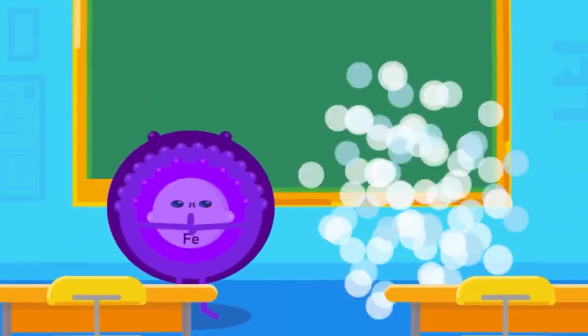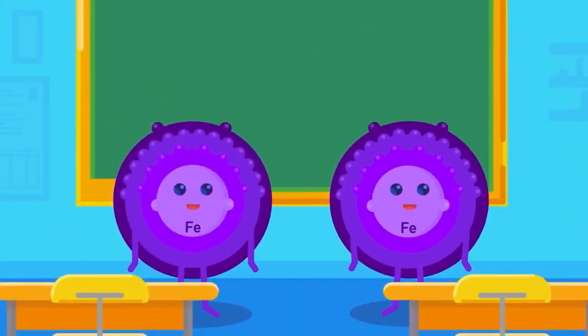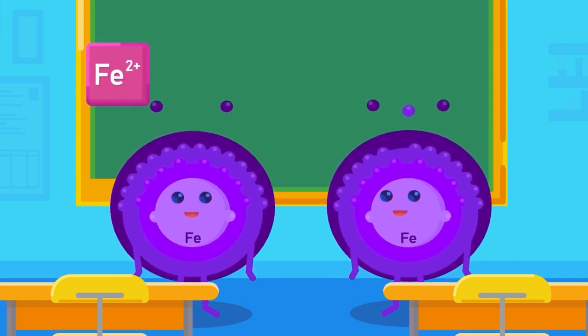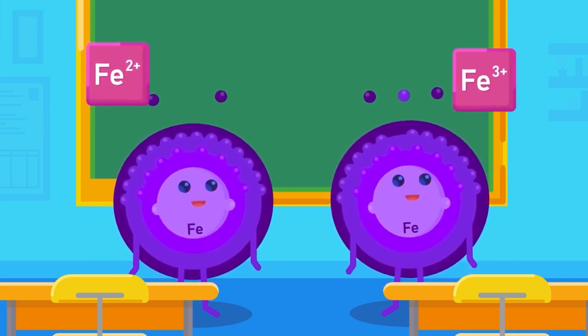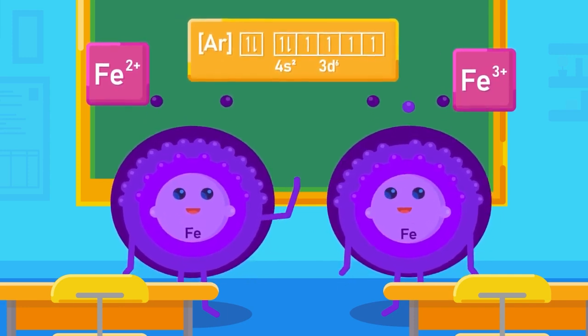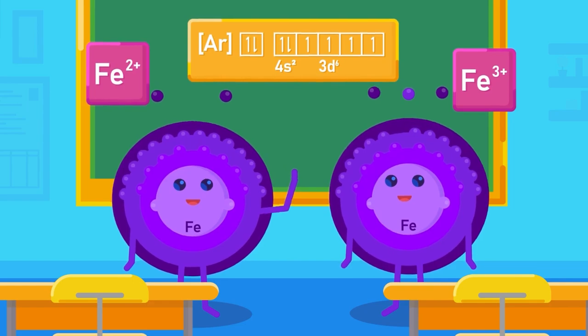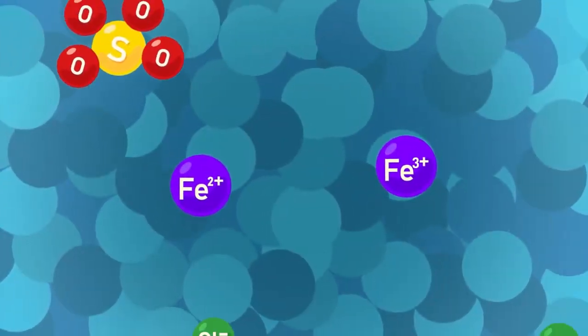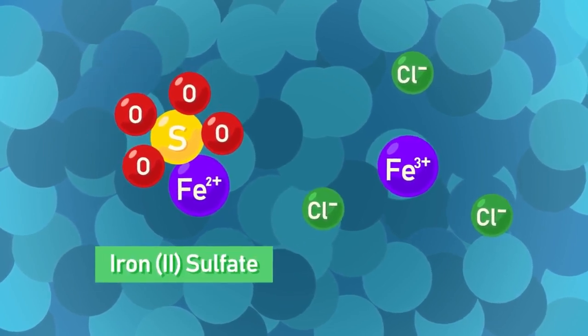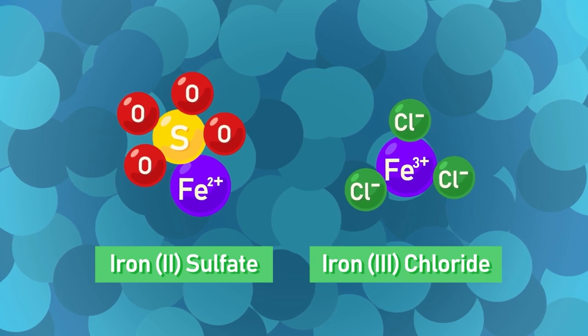Some metals can form more than one ion. An example of this is iron. Iron can form Fe2+ and Fe3+. Wonder how that happens? Psst. It's related to the suborbitals inside the iron atom. For these metals, the charge on the ion is shown in the name of the compound and can be written as iron(II) sulfate, or iron(III) chloride.